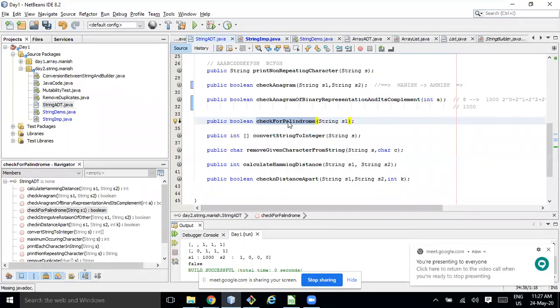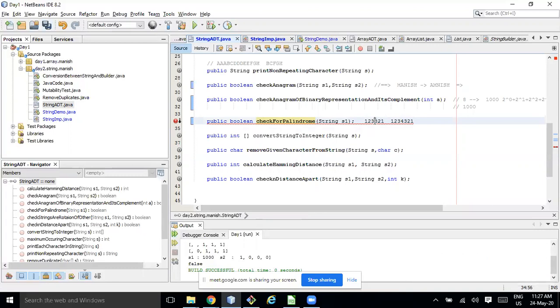So the next problem is check for palindrome. What does it mean? It's like 1, 2, 3, 3, 2, 1. This is a palindrome number, right? Or maybe 1, 2, 3, 4, 3, 2, 1. If you keep your cursor midway, the left hand side and right hand side are mirror images of each other.